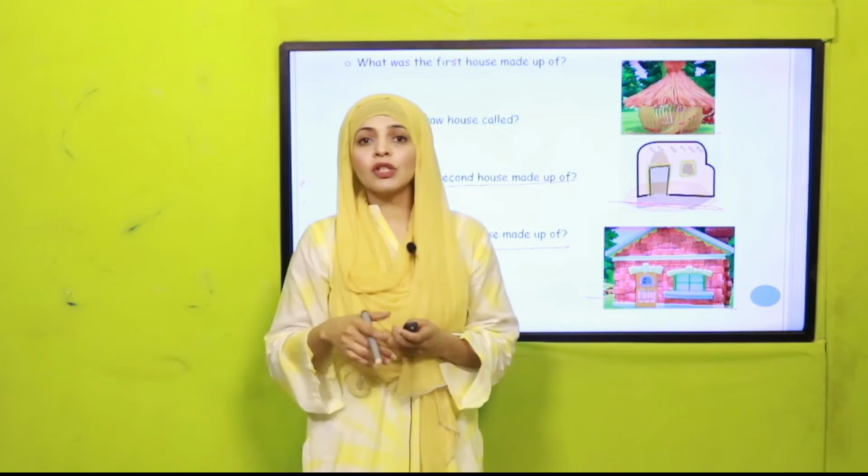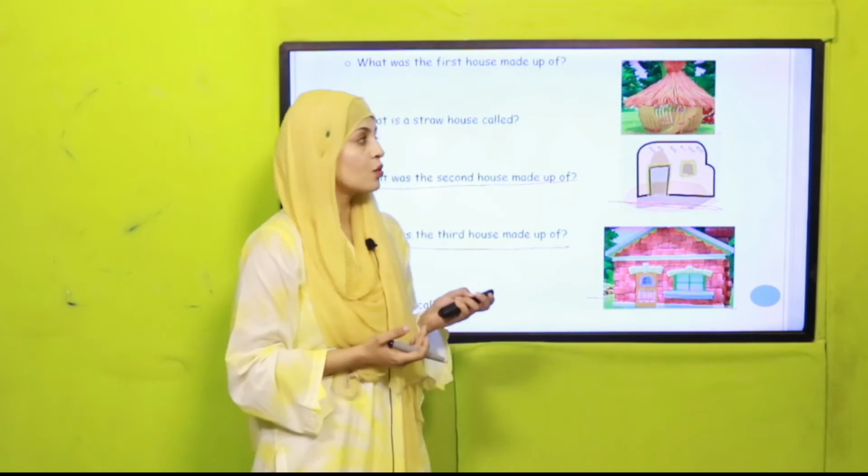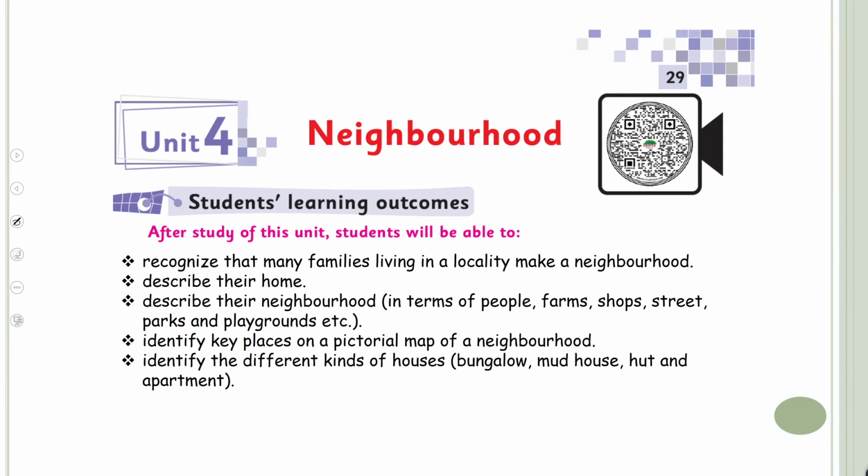So, my dear students, now let's quickly look at the SLOs which we will cover today, which are given on page number 29. So, we have covered all these SLOs, and today we will cover this SLO, and by the end of the lesson you will identify different kinds of houses: bungalow, mud house, hut and apartments.